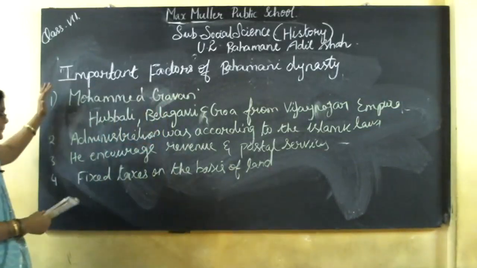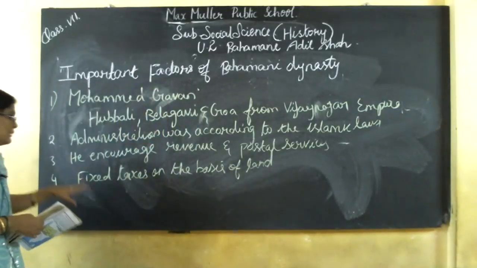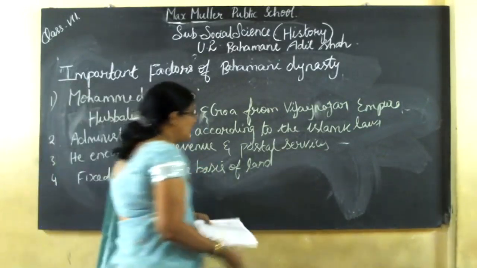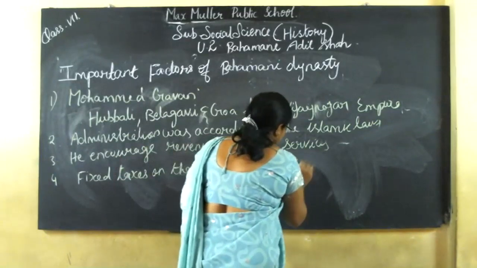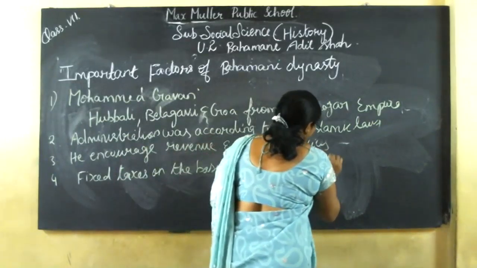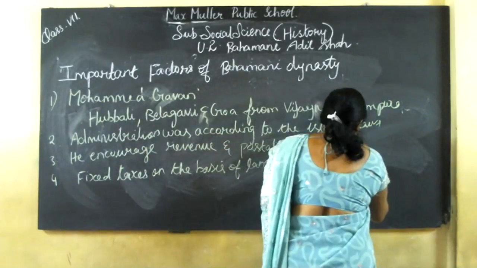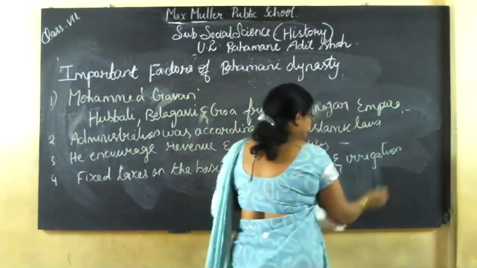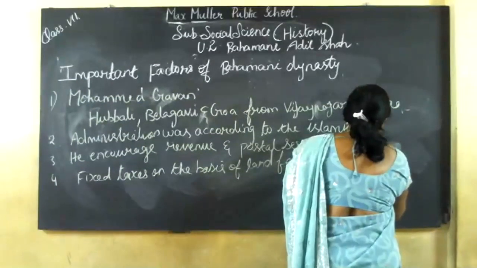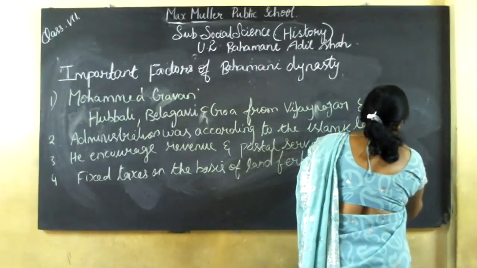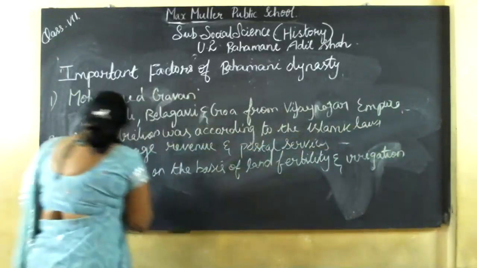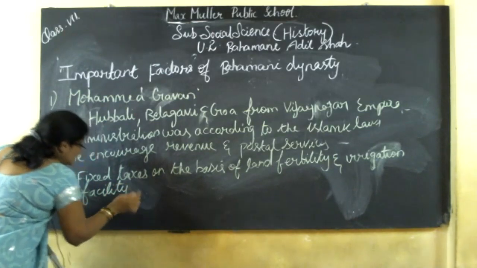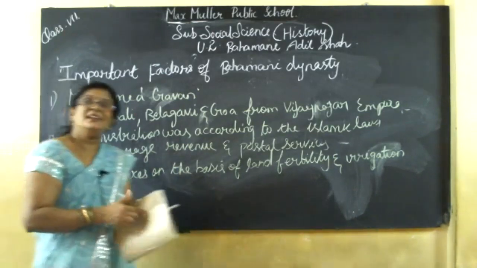In his administration, taxes were fixed on the basis of land fertility and irrigation facility, and collected in cash.